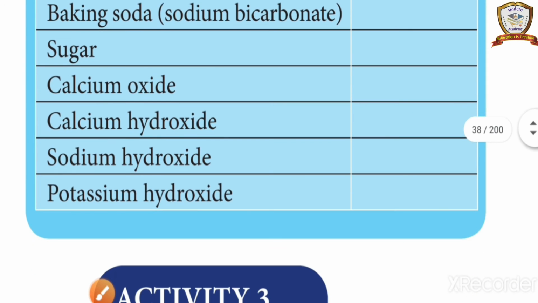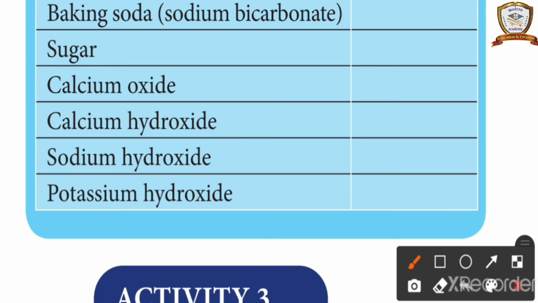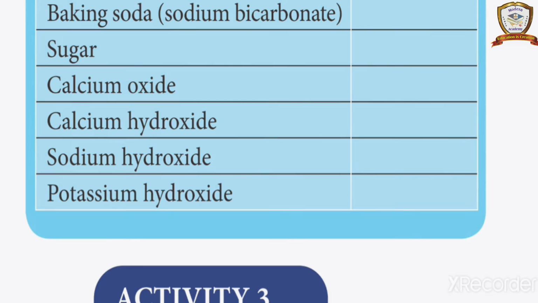Next, sodium hydroxide: sodium, oxygen and hydrogen are the constituent elements. Potassium hydroxide: potassium, oxygen and hydrogen are the constituent elements. Okay. Next, one more activity is there.